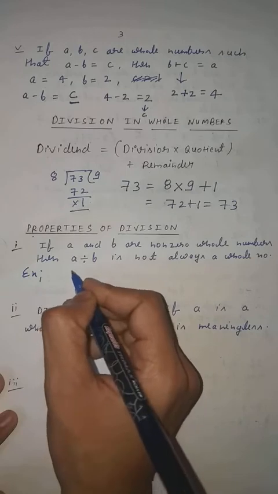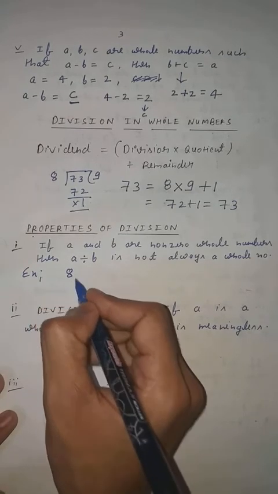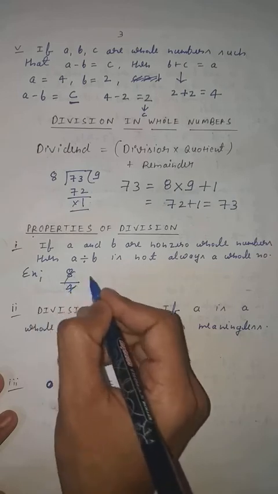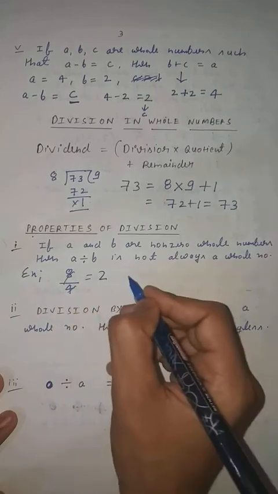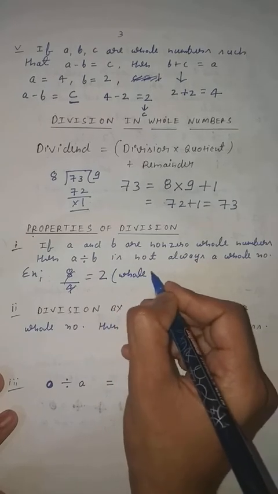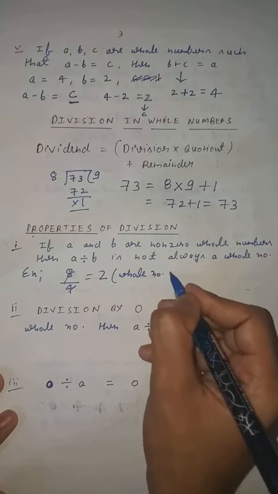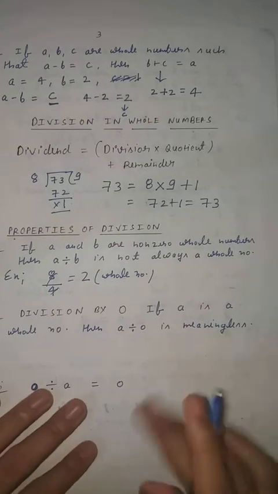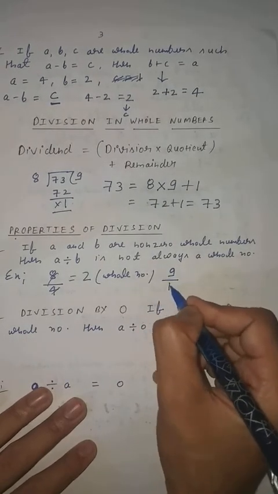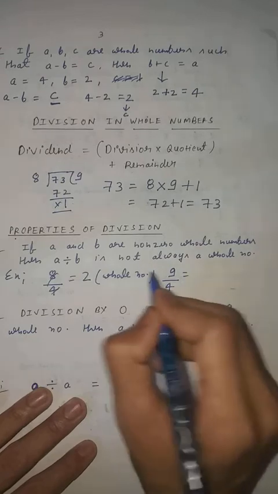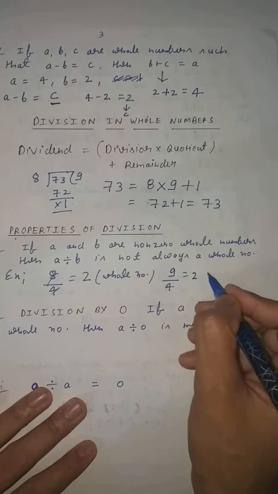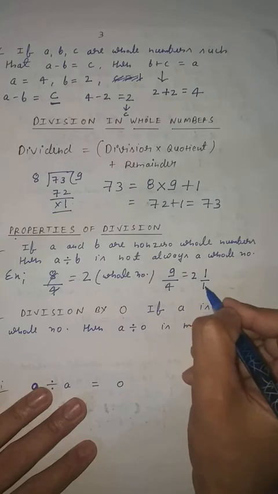If you will take 8 divided by 4, so you know that 4 twos are 8. Okay, this is a whole number. You know that because whole numbers start from 0. If you are going to take the next example, just say 9 divided by 4. So what will come? It will not totally divide. Clear? It will come 2 whole 1 by 4.